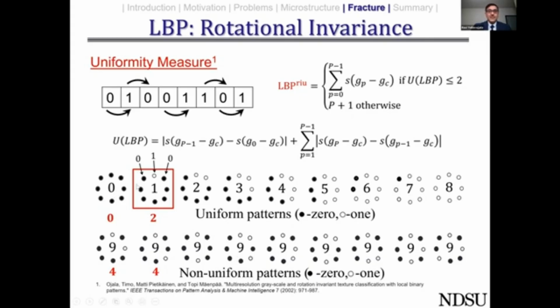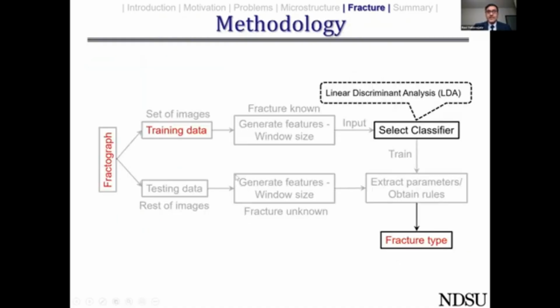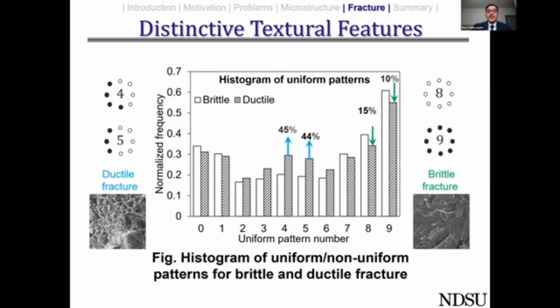So this is a dark spot, this is a bright spot. These will characterize all the edges within the image. So once again, we use the same kind of setup even in this case, but we use linear discriminant analysis. And we looked at the histogram of uniform patterns that distinguish the ductile fracture from the brittle fracture.